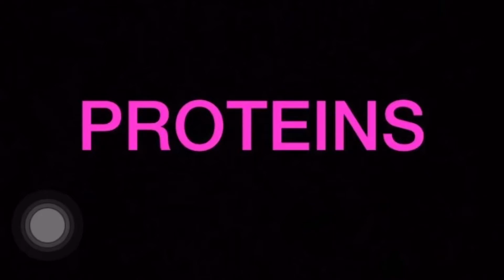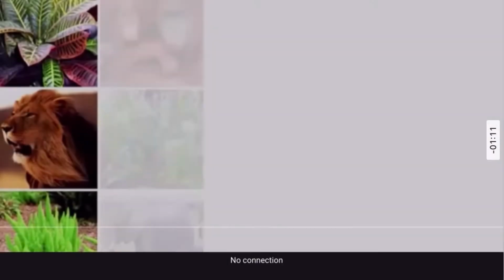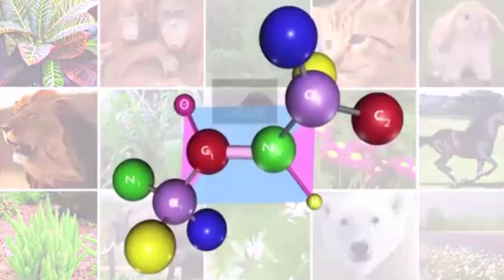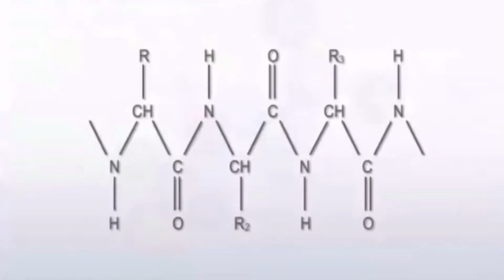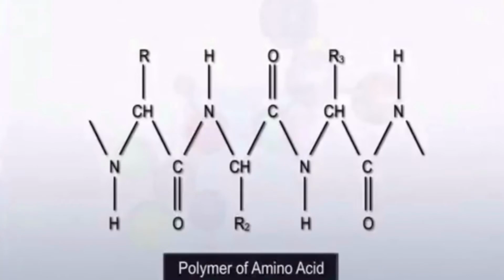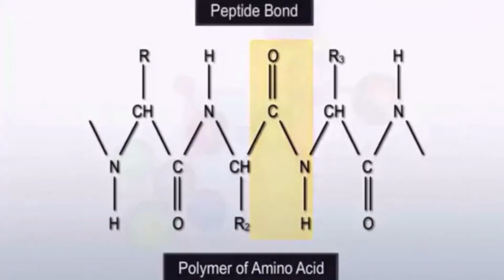Hello students, today we'll take up the session on one of the bio-macromolecules, that is proteins. Proteins are the important biomolecules needed by all living organisms. They are the polymers of amino acids and are linked together by a peptide bond. Therefore, they are also known as polypeptides.